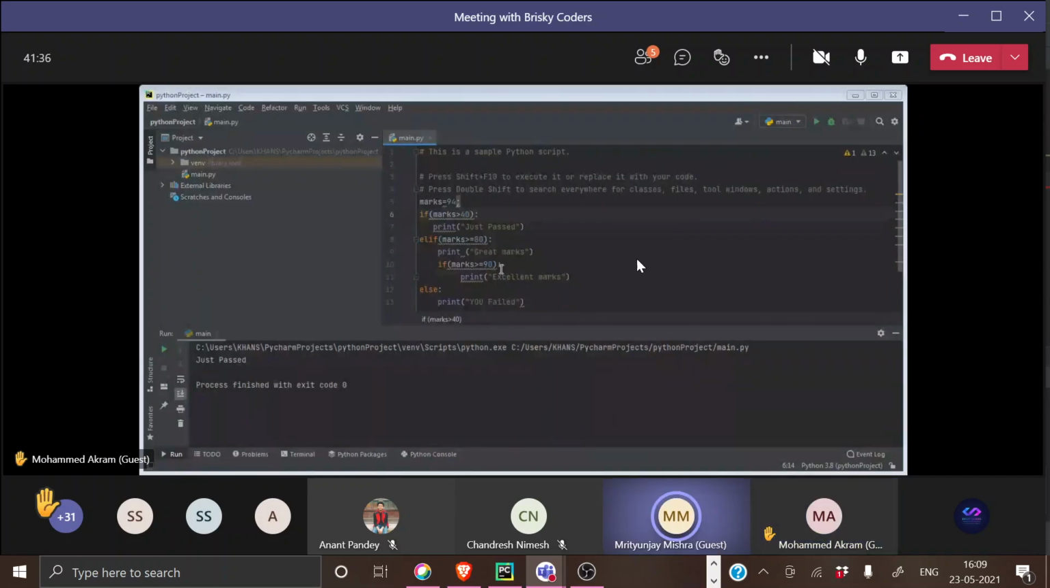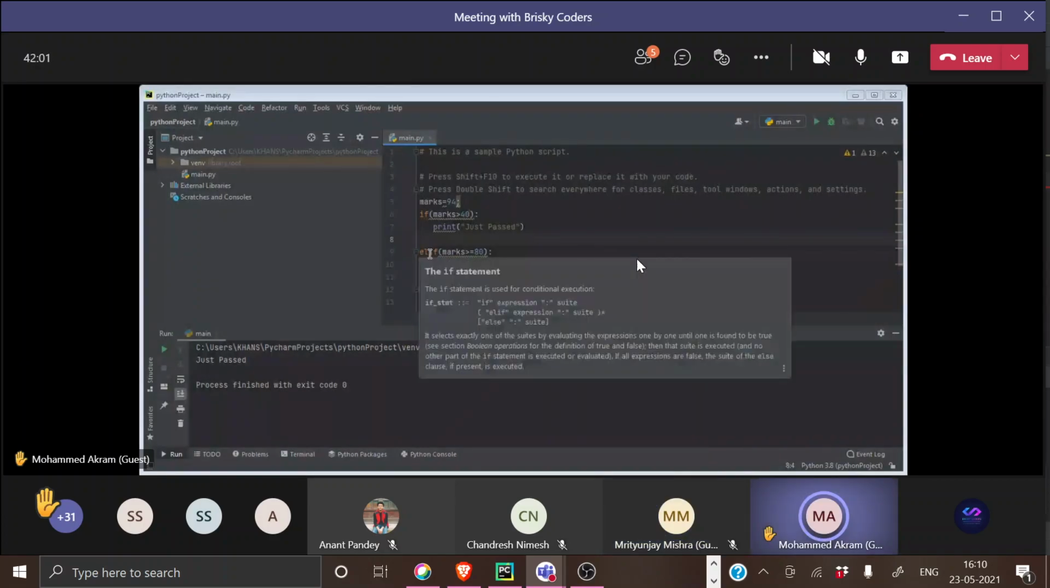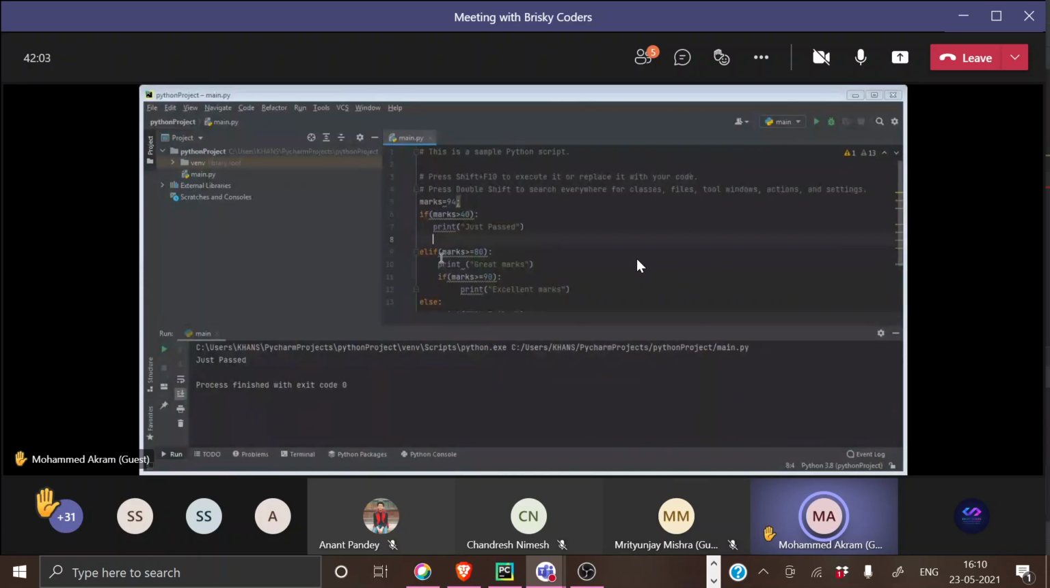You have to use an if statement only, not elif, that's what I said. Put this after just pass, press enter. Now use an if statement, marks greater than or equal to 80. You should not use an if inside an else if. Okay. So we cannot use another if statement inside elif, sir.